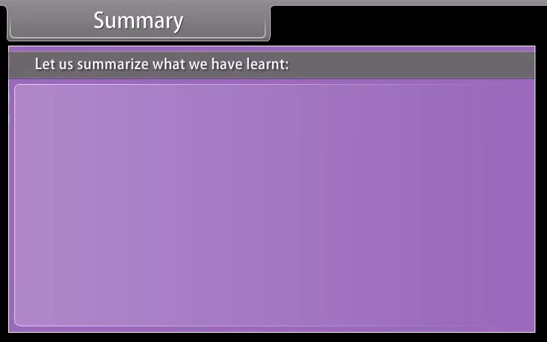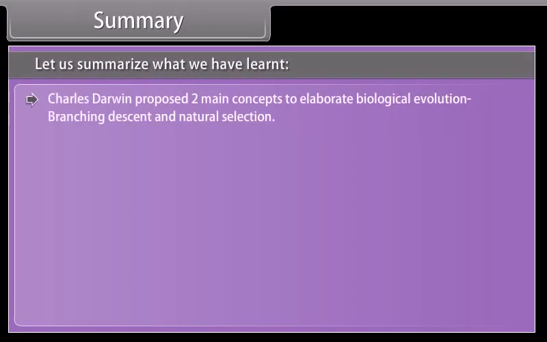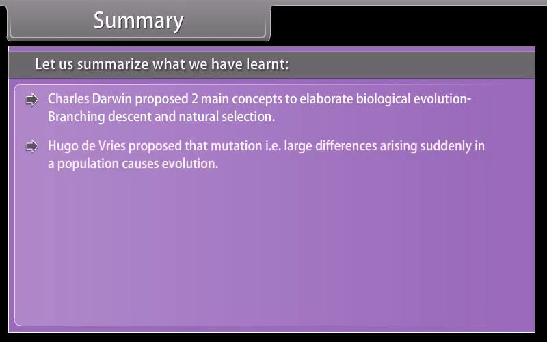Summary. Let us summarize what we have learned. Charles Darwin proposed 2 main concepts of biological evolution: branching descent and natural selection. Hugo de Vries proposed that mutation, that is, large differences arising suddenly in a population, causes evolution.